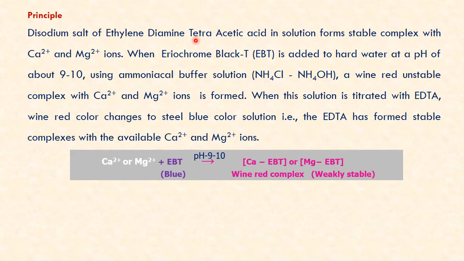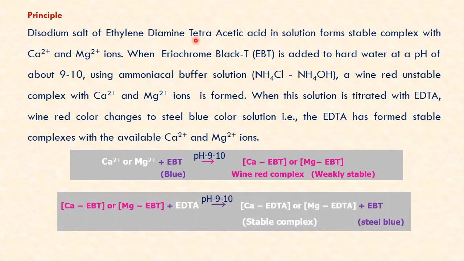Now when titrating this complex with EDTA, which forms a strong complex with calcium and magnesium, we have the following reactions. Calcium EBT and magnesium EBT with EDTA, which is a colorless solution, give calcium EDTA and magnesium EDTA complex, which is colorless and a stable complex.